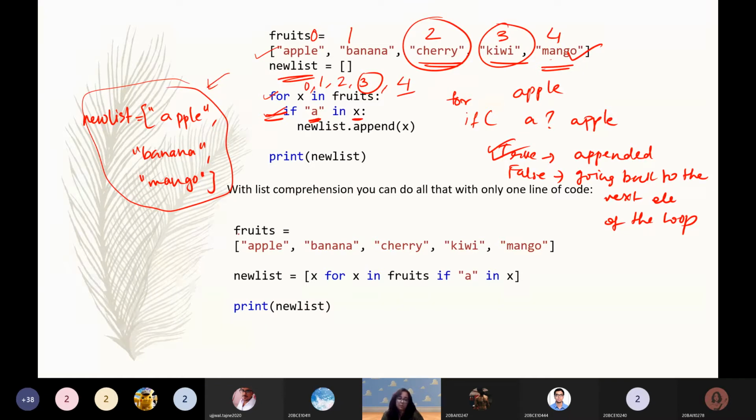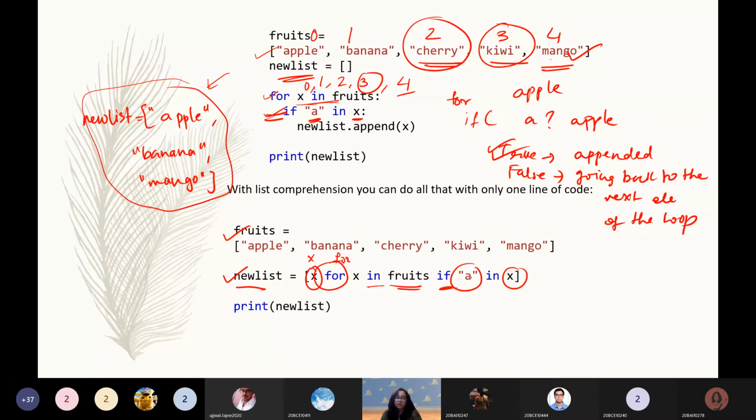If not in one step, we have a predefined list, which is fruits. We have a new list, which is over here. And what are we doing over here? We have X. X is traversing in fruits using a for loop, and using an if, it is checking whether A is present in X or not. So list comprehension is nothing but compression of the coding statements. This first element you can regard as your control variable. Then you are writing your for loop just like you do over here. You have written the same thing over here as well. And then you have written an if.